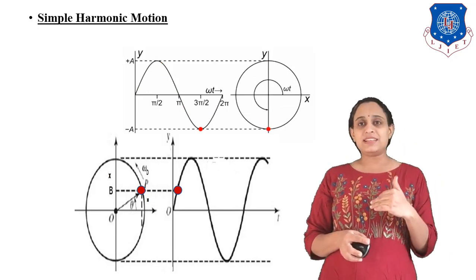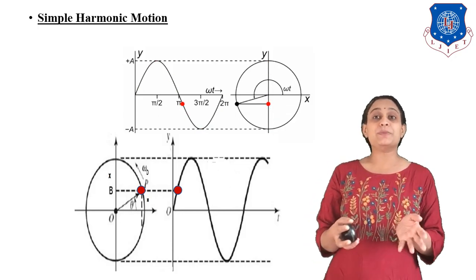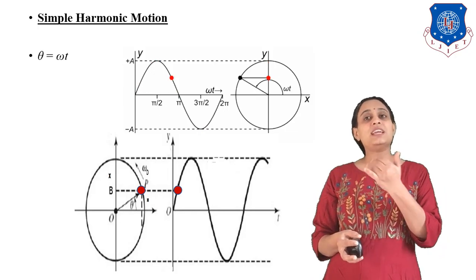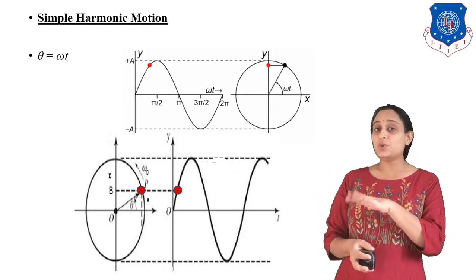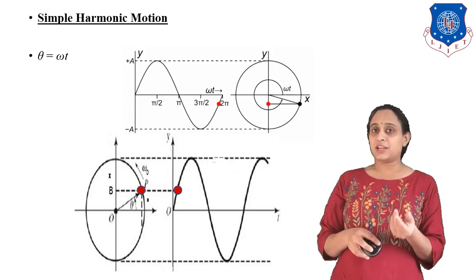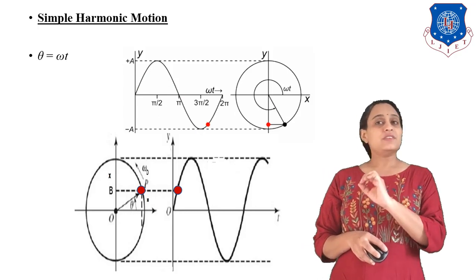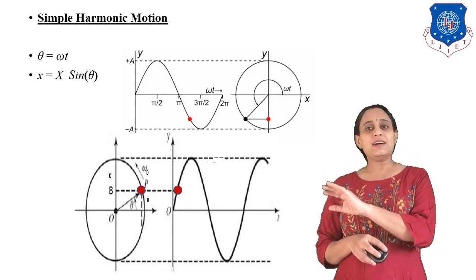So omega into t will give us the angular displacement value. As we all know, displacement is equal to velocity into time. So here displacement is equal to omega, which is the angular velocity, and t, which is the time. So here we have theta is equal to omega t.